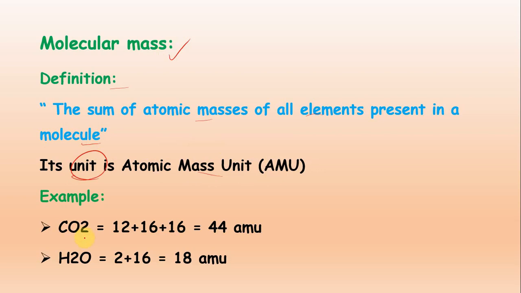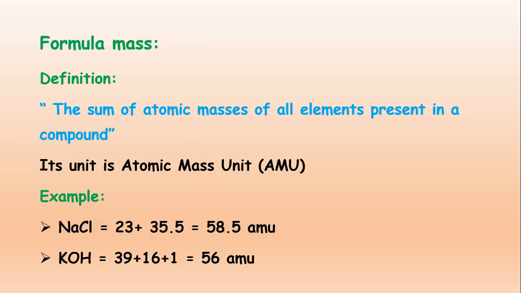Like CO2, carbon dioxide: 12 for carbon and 16 for oxygen and 16 for another oxygen, so the total will be 44 AMU. And then H2O: hydrogen 2, oxygen 16, total 18 AMU. This is the way to calculate the molecular mass.